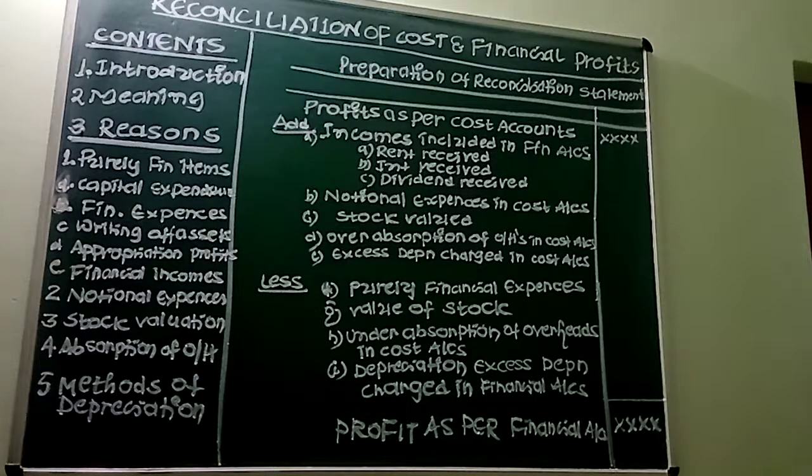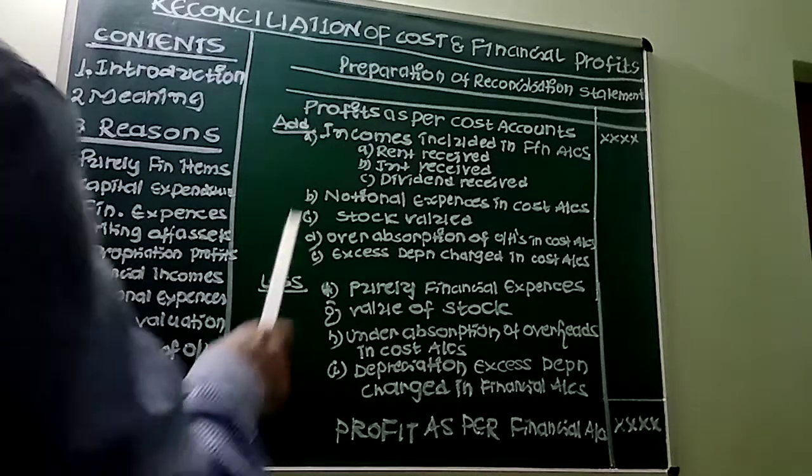That means all additions are to be subtracted and all deductions are to be added. If there is a profit as per cost accounts and loss as per financial accounts, then the above procedure is followed according to the starting point.